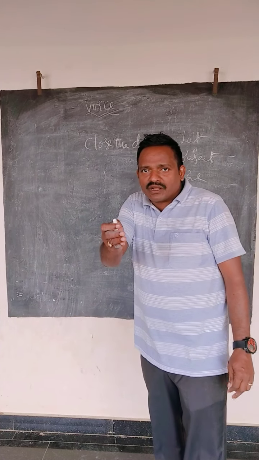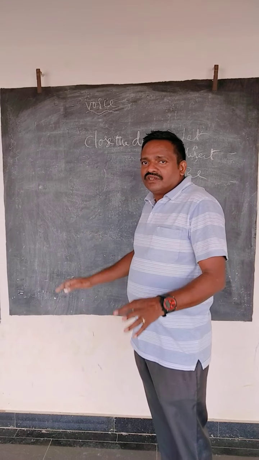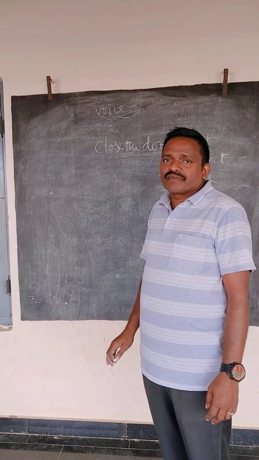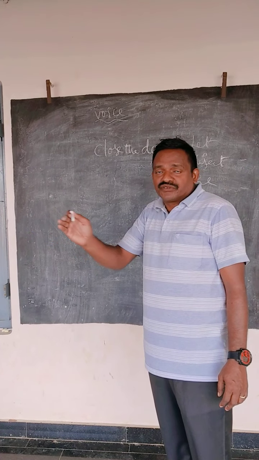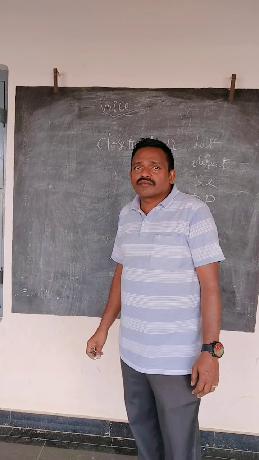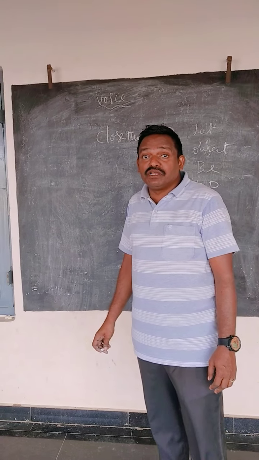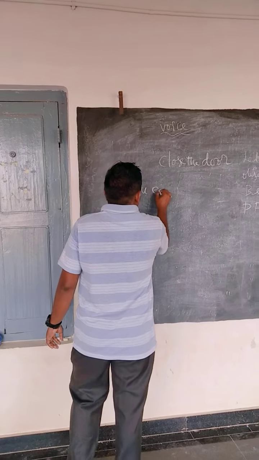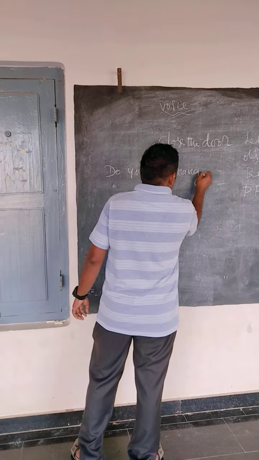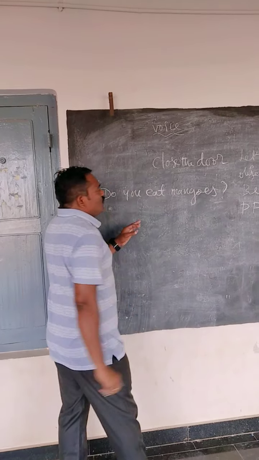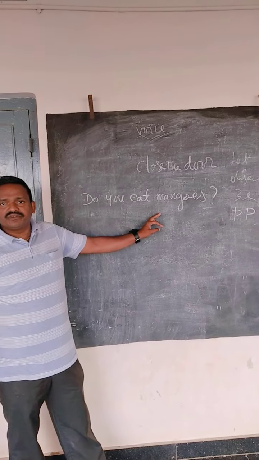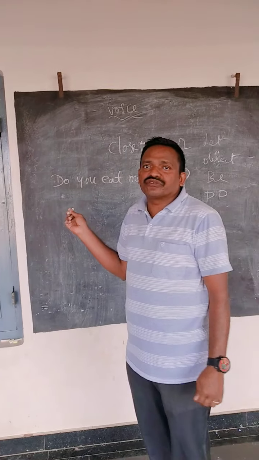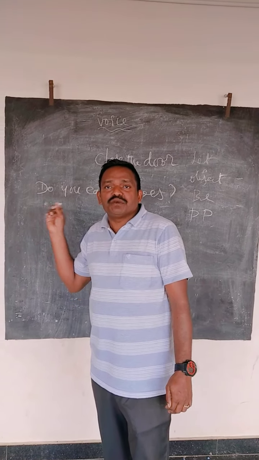Do you eat mangoes? If you want to change it to passive voice: are mangoes eaten by you? See, my friends, be very careful. Do you eat mangoes? While we are changing the sentence from active to passive, the first thing is the object becomes the subject. What is the object here? Mangoes. Mangoes is not a singular form. It is a plural form.